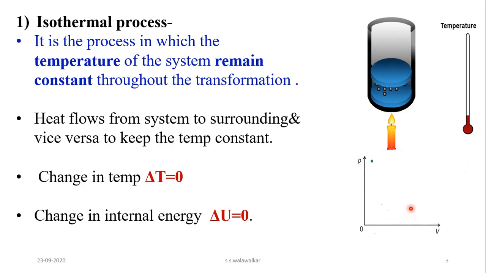And see here the graphical representation of this process, that is the isothermal process. In the isothermal process, due to the expansion of gas, pressure decreases, and as pressure decreases, the volume of the gas increases from V1 to V2, and pressure decreases from P1 to P2. So by keeping the temperature constant.